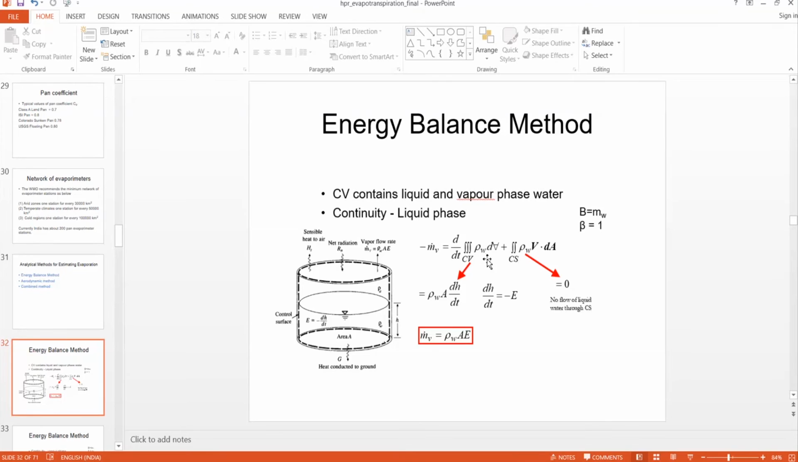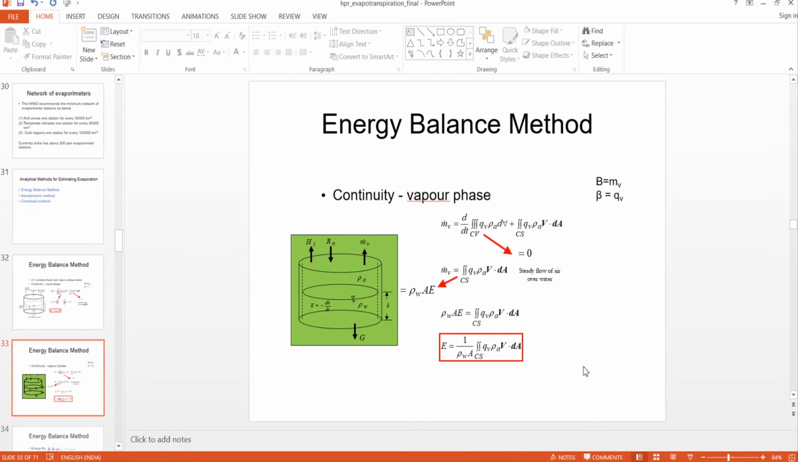We can write this rho w d volume as rho w A dH by dt. And dH by dt is nothing but the decrease in water level with time, so that is nothing but evaporation. That is represented by minus E. So finally we can write m dot v is equal to rho w A E. A is the surface area of this water body.